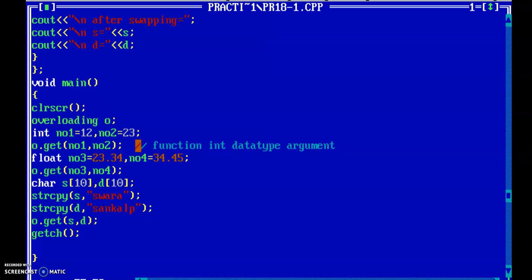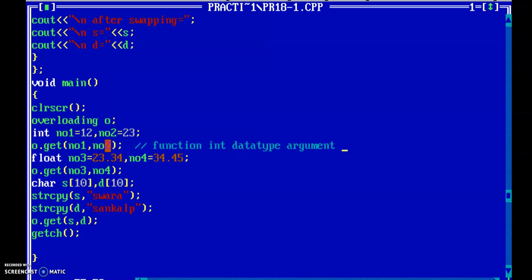Because there is no other option to separate all these three functions, because all the functions have the same name. So the compiler has only one choice: to check the arguments. Check the data type of the arguments, otherwise check the number of arguments passed to that function which is overloaded in the particular class, because the name is the same.